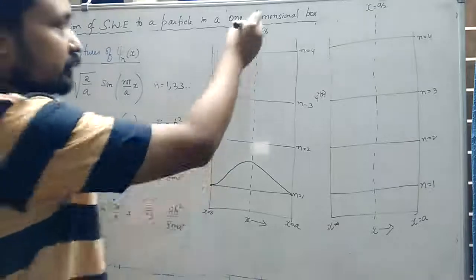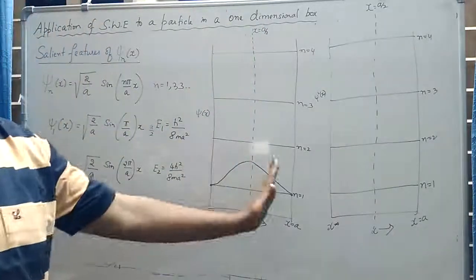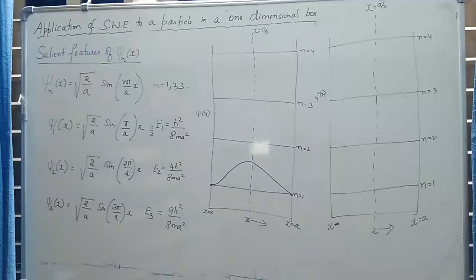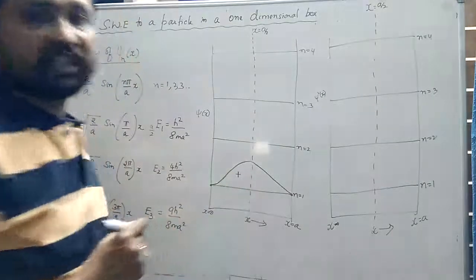It is symmetric with respect to the center of the box. Why? Because one half of this wave is a mirror image of the other half of the wave. And I call this the positive phase of the wave.